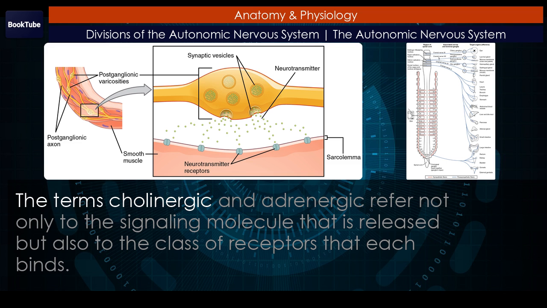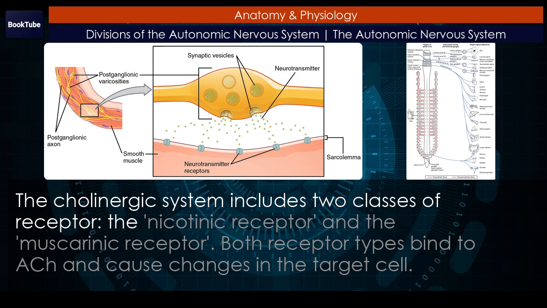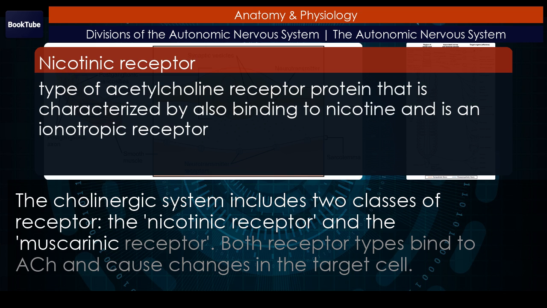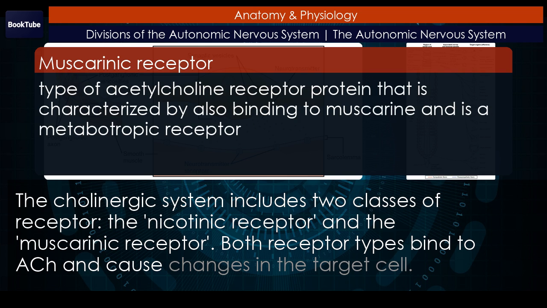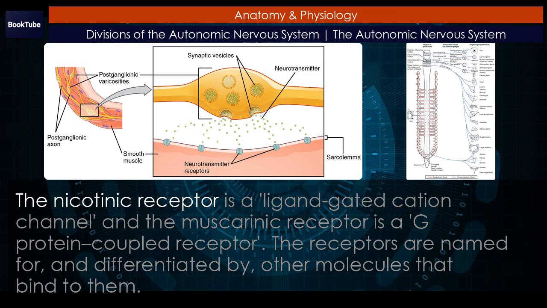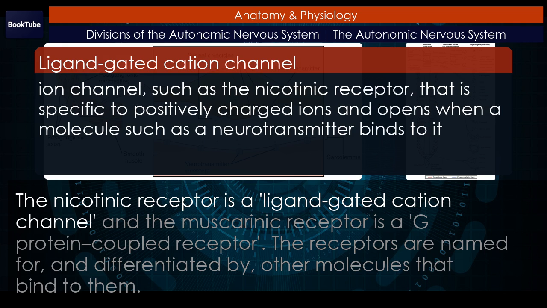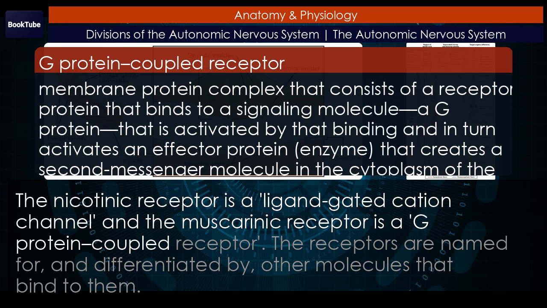The terms cholinergic and adrenergic refer not only to the signaling molecule that is released but also to the class of receptors that each binds. The cholinergic system includes two classes of receptor: the nicotinic receptor and the muscarinic receptor. Both receptor types bind to ACh and cause changes in the target cell. The nicotinic receptor is a ligand-gated cation channel, and the muscarinic receptor is a G protein-coupled receptor.